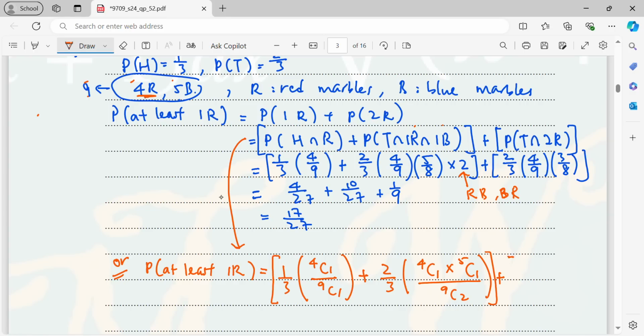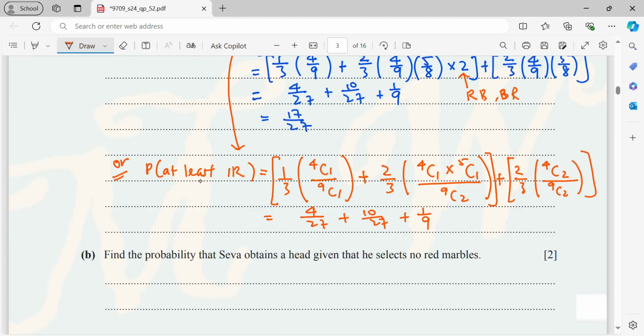And then the next one is 2 over 3. Then you multiply with, now 2R means that 4C2. 4 red marbles, you choose 2. Over 9, choose 2. So then you will be getting the same answer. 4 over 27 plus 10 over 27 plus 1 over 9. Okay, so at last, answer 17 over 27. So that's the alternative method to solve this question.